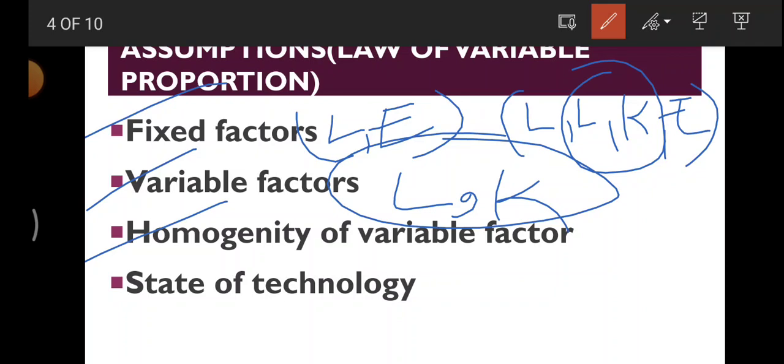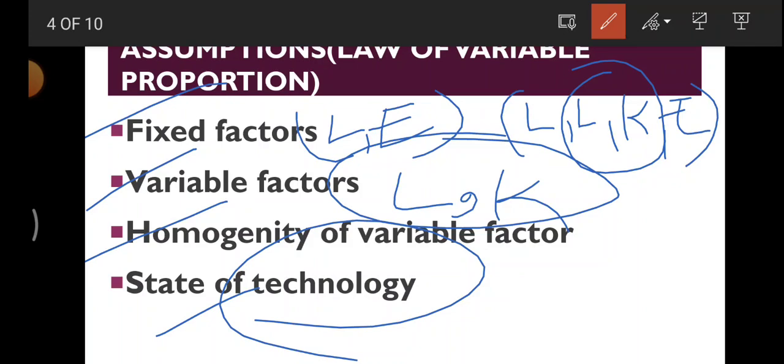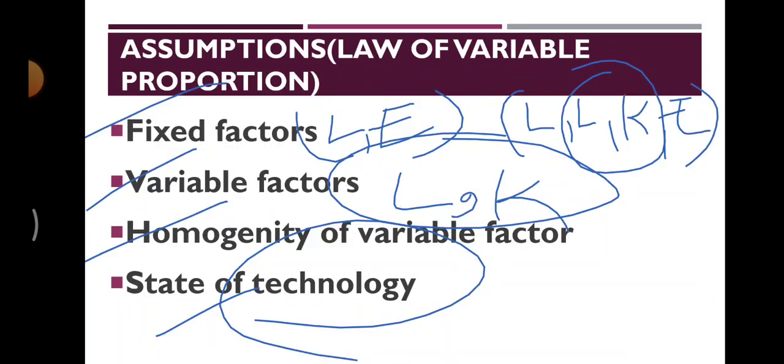Now the third is homogeneity of the variable factor. Variable factors आप जितना भी increase कर रहे हो, it should be homogeneous at all levels. Like isoquants we have learned already. So if you want to watch that video too, you need to learn isoquants too. So you can go and check my YouTube channel, and definitely I'm going to share the link on my description page. Okay, so then we have state of technology. We need to assume at the time of doing this law that the technology will be constant. Okay, now these are the 4 assumptions for the law.